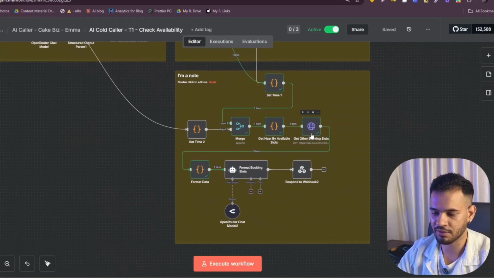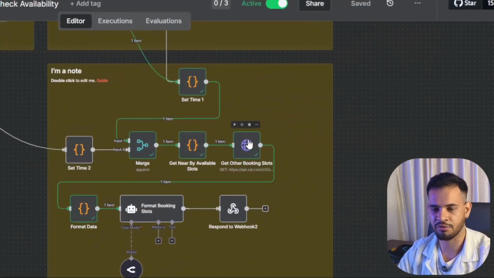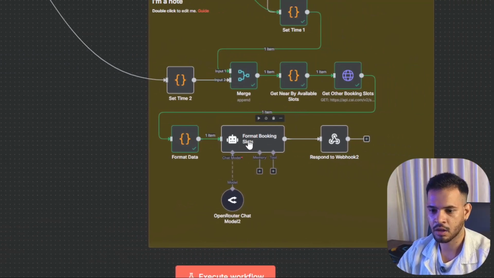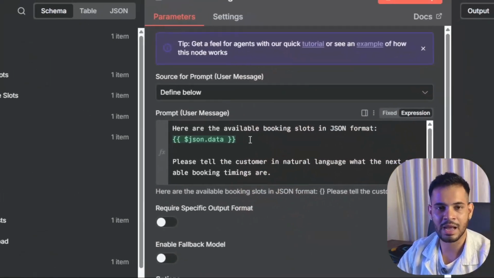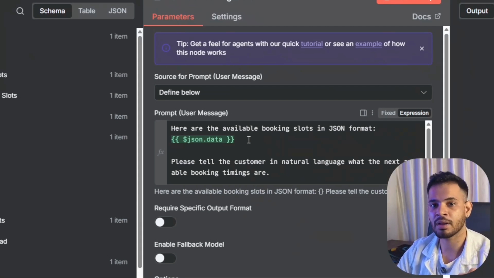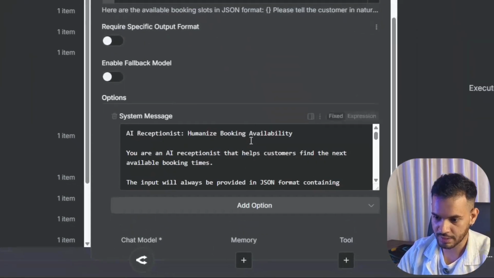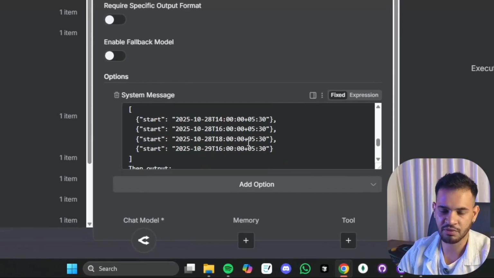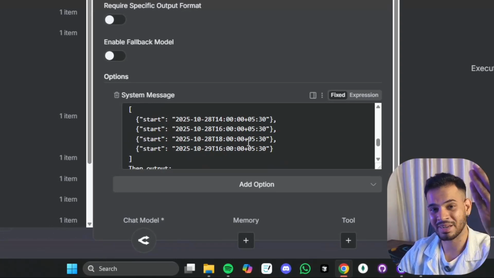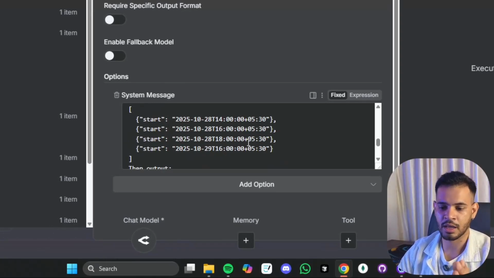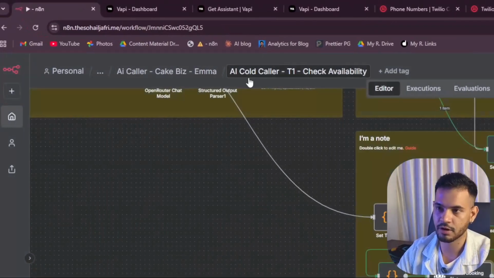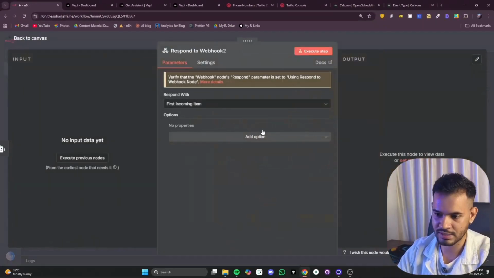It gets all the bookings available in those time slots, that is in, let's say, a 1 week or 4 days difference, and formats that data and makes the LLM speak and tell us what time slots we have available in a human readable and understandable format. It limits the booking, I have given some limitation. It will only give you 4 time slots, so the customer is not intimidated by multiple responses. Even if we have time slots 1, 2, 3, 4, 5, 6, it only returns 3 to 4 time slots. All right, and it will respond exactly that.